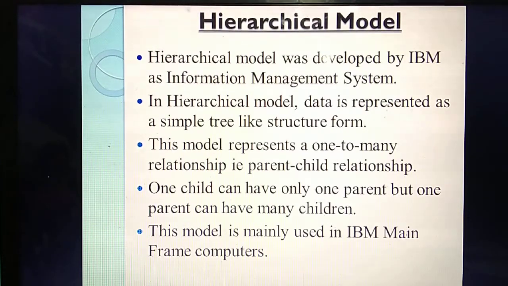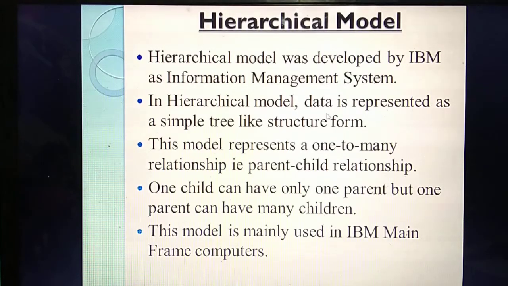This model is developed by a company called IBM. Very important 1 mark question. The hierarchical model is developed by which company? IBM. They developed it as an information management system. First point: who developed this hierarchical model? A company IBM, as information management system.